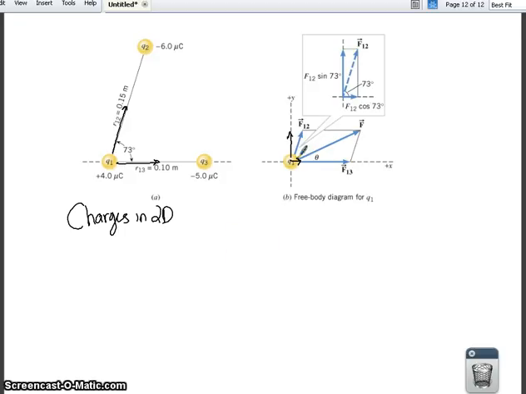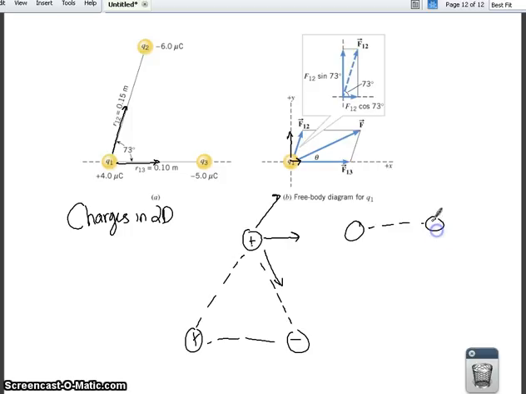You might see an example where we have an equilateral triangle, also very common, something we're going to work on in class. So let's say this is positive, and this is negative. What's going to be the force on this one right here? Well, the negative is going to pull it this way, the positive is going to push it that way, and so the net force is going to be something like this, somewhere that way, and we have to calculate these numbers here. Okay, or we might see charges in a square,